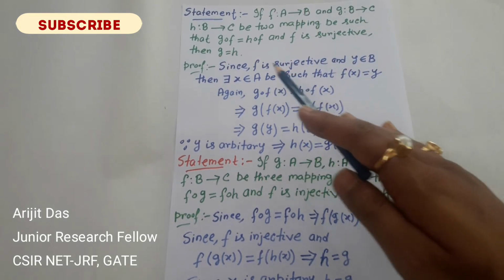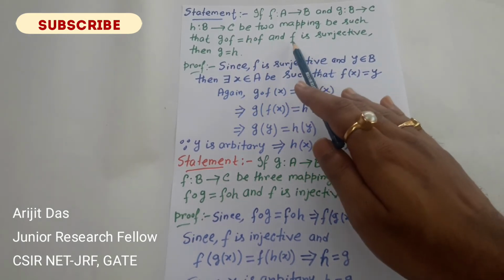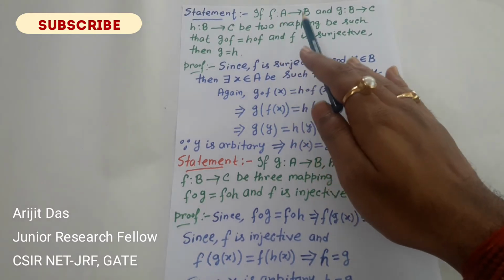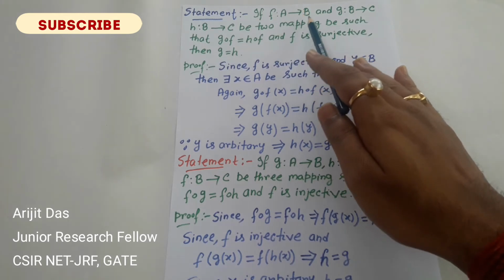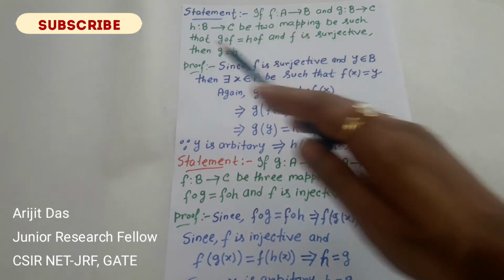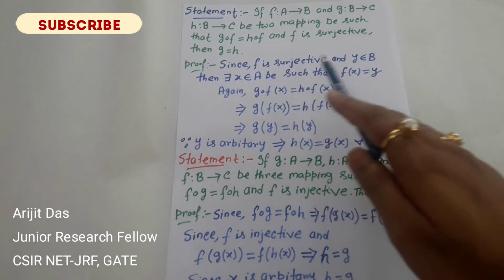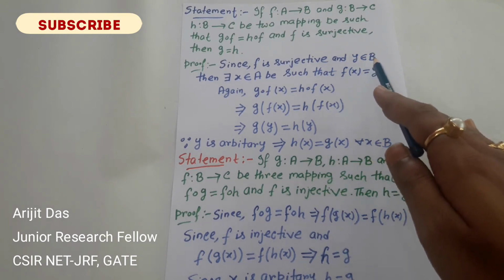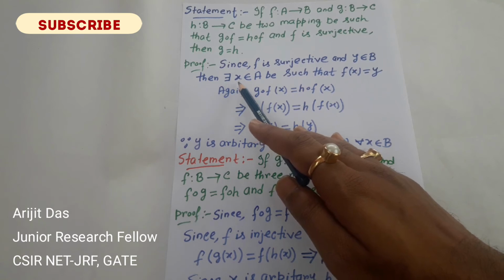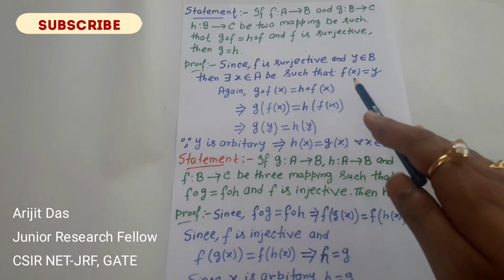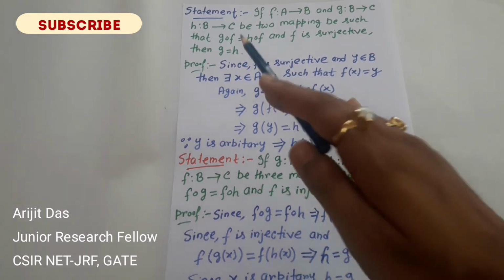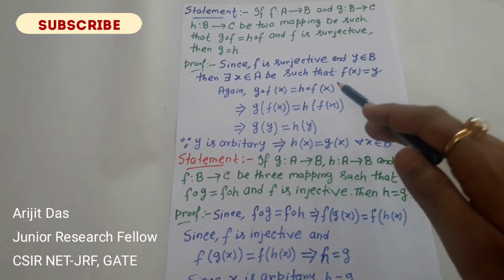So we go to the proof. Here it is given that f is surjective, that means f goes from A to B and every element in B has a pre-image in A. So if we take an element y belonging to B, then there exists a pre-image x in A such that f(x) equals y. This is the simple definition of surjectivity of f.